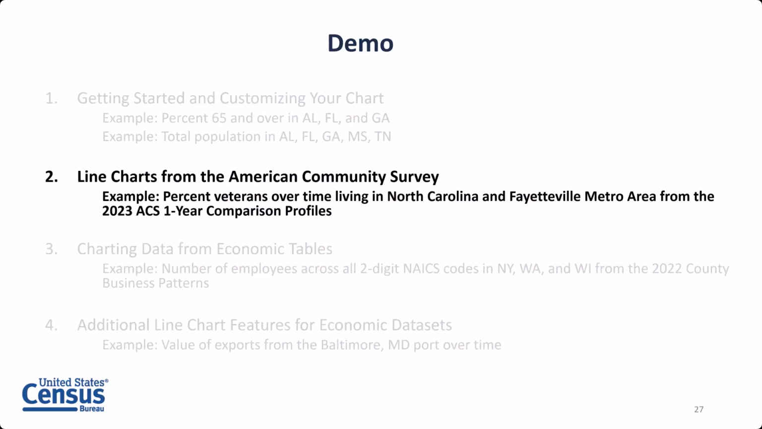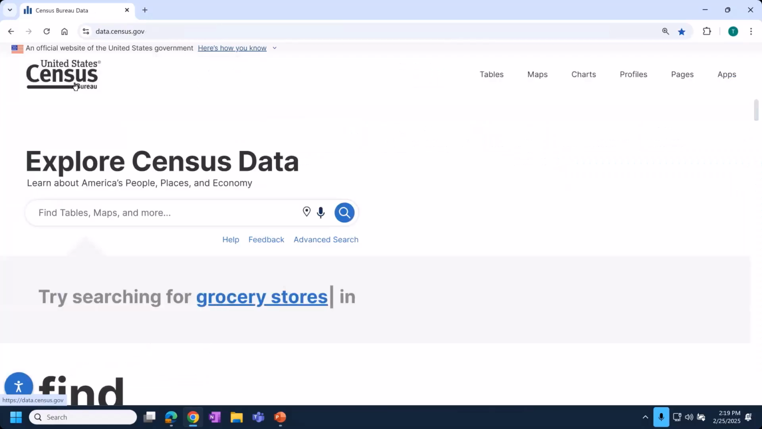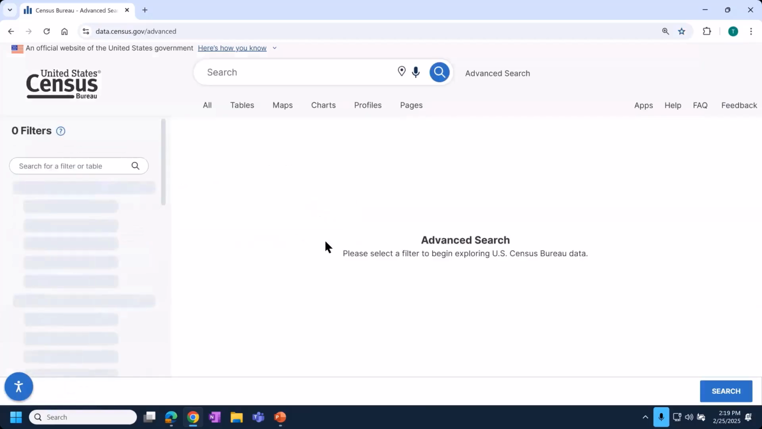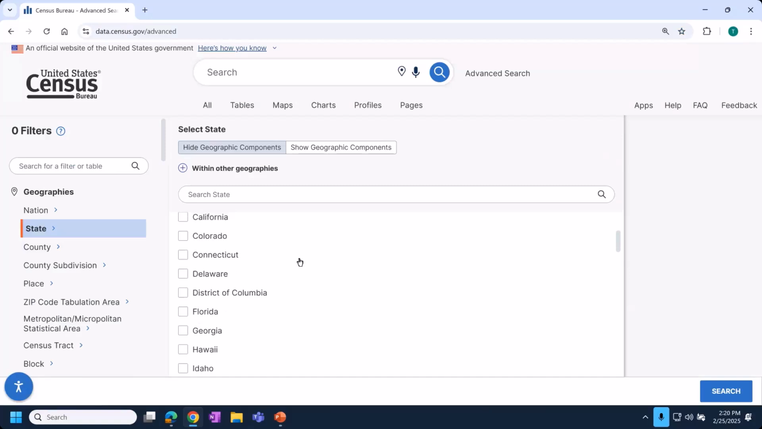So for this example, I'm going to look at the percent veterans over time living in North Carolina and Fayetteville metro area. Again, if you want the line chart from ACS, you have to use their comparison profiles. So we're going to use the 2023 most recent ACS one-year profile product. Here, I'm going to click in the upper left and choose US Census Bureau logo. That will start us fresh on the landing page. And then I'll choose Advanced Search. Just like before, we'll choose our geographies on the left-hand side. Looking for state and North Carolina.